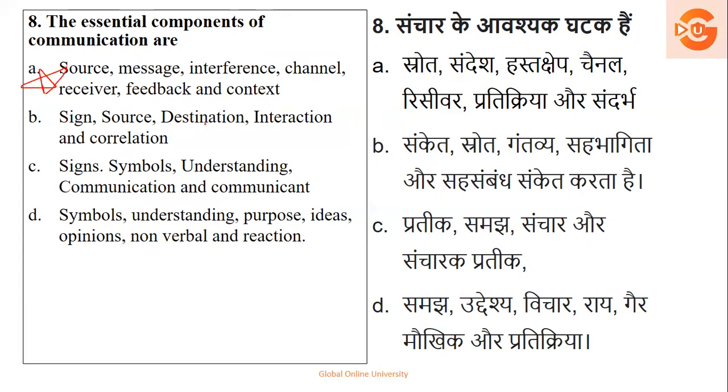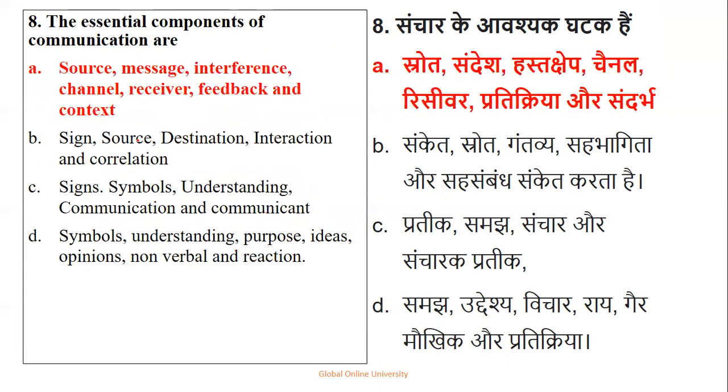Sign, source, destination. ये तो हमने नहीं पढ़ा है. So this cannot be an option. Sign, symbol, understanding, communication and communicant नहीं पढ़ा है हमने. Symbols, understanding, purpose, idea, non-verbal सिर्फ नहीं हो सकता है, verbal भी है, reaction. So this cannot be. So if you see, your option number A is the right answer. So you just have to alertly read the question and ensure that आपने जितना भी आपके पास knowledge है, आप उसको use कर रहे हो. So that is very very important.